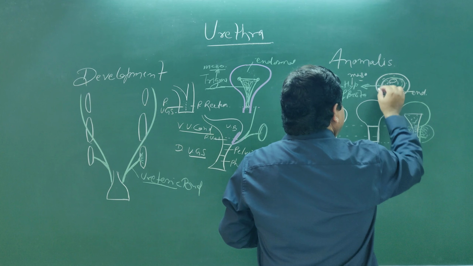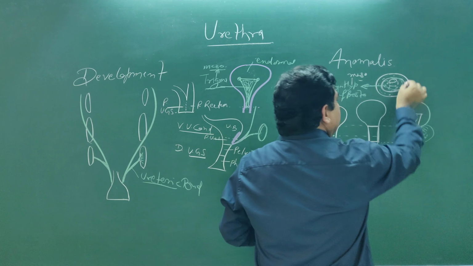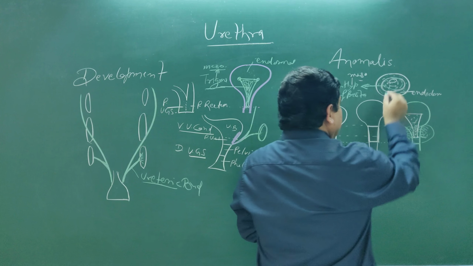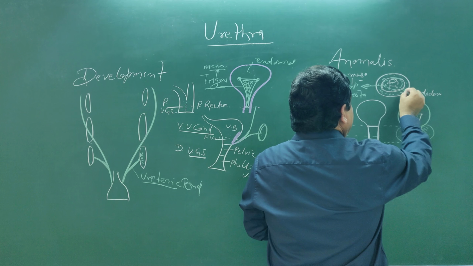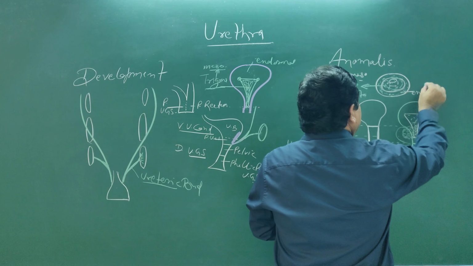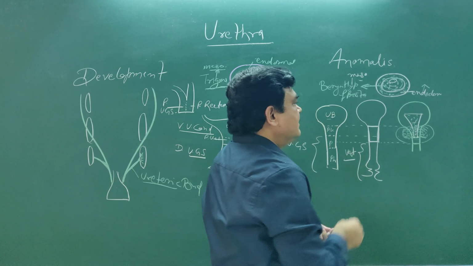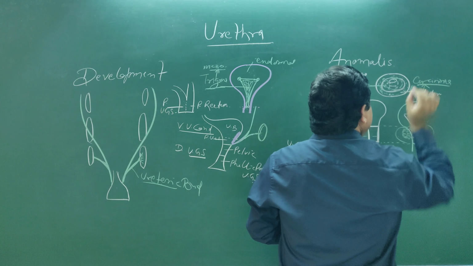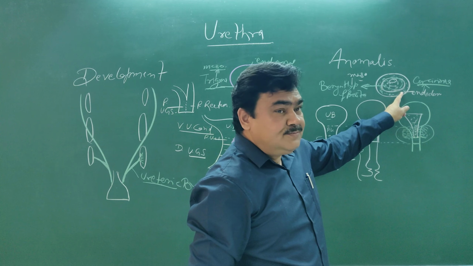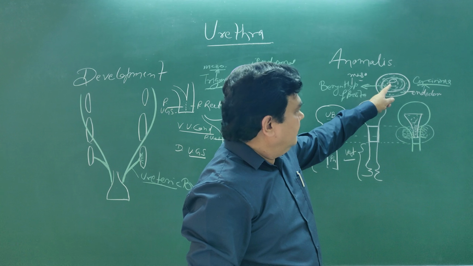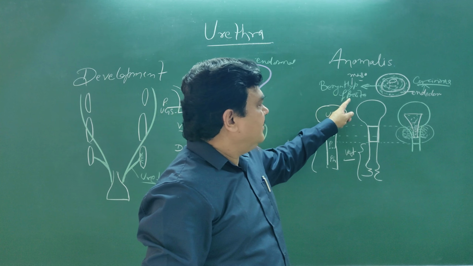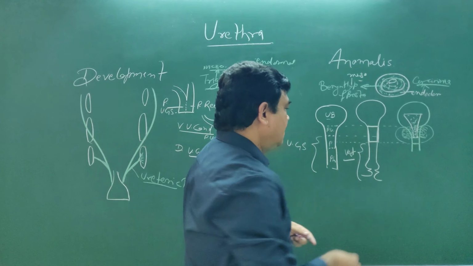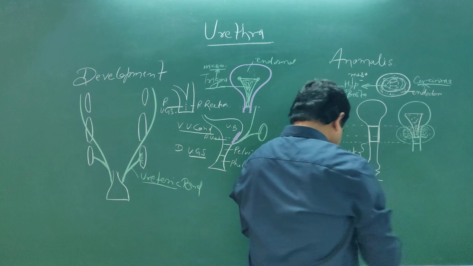The peripheral part, the outer zone, is endodermal. Glands develop endodermally, and this is a common site of carcinoma. Here carcinoma usually occurs. So the peripheral zone is prone to carcinoma and the inner zone is prone to benign hypertrophy of the prostate, and it develops from mesoderm and this develops from endoderm. So here is the development of the prostate.